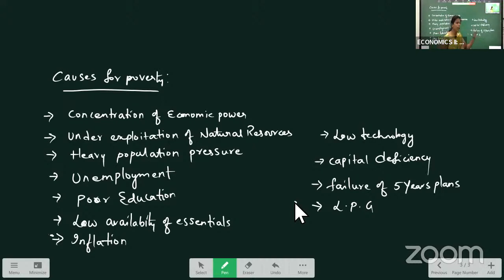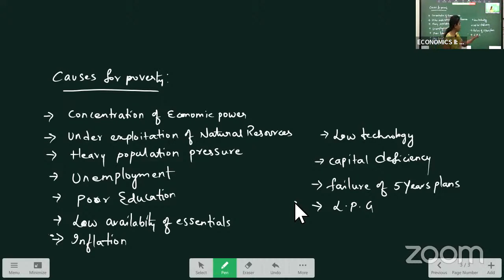So all these helped the rich people and the industrial sector, but could not help the development of the agriculture sector. When the agriculture sector is backward, as we know, India is an agricultural economy. 70% of the population depends on rural areas, and more than 50% of the population depends on agriculture for their livelihood.